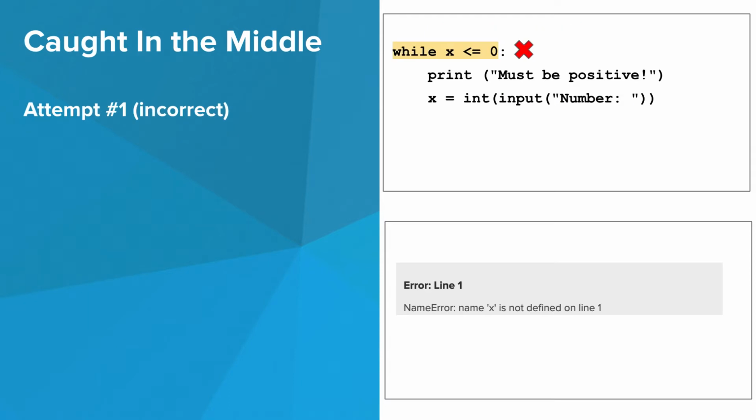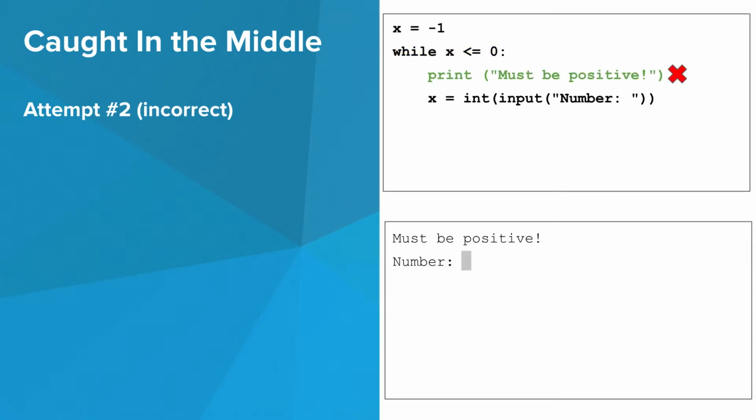Well, if we do that, x may not be defined when we check it the first time. Okay, well, let's just give x a dummy value before the while loop. Now we end up printing a warning about x needing to be positive before we should. As a user, we might see that and think, what are you talking about? I haven't even typed anything yet.